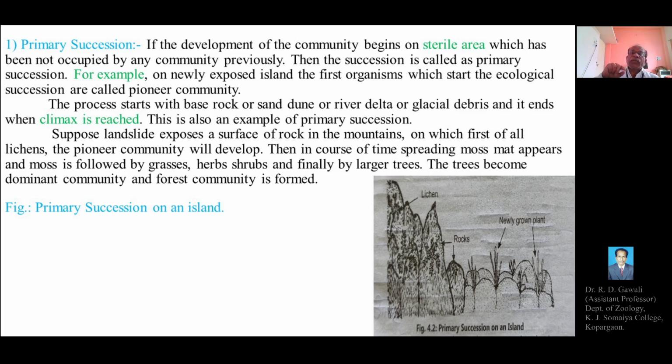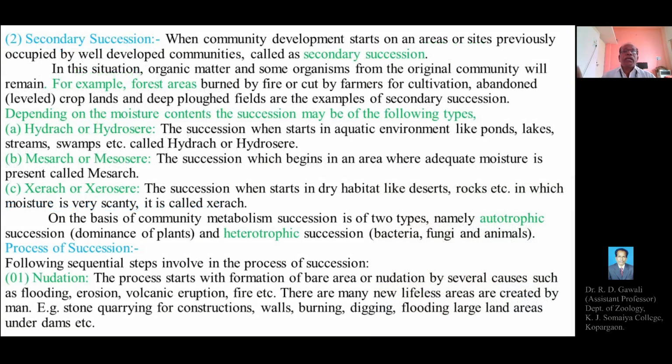So this transformation from the pioneer community of lichen to the stable community of larger trees of the forest is called a climax community or the stable community. So this is an example of primary succession. Today we'll explain the next type of ecological succession, that is secondary succession.